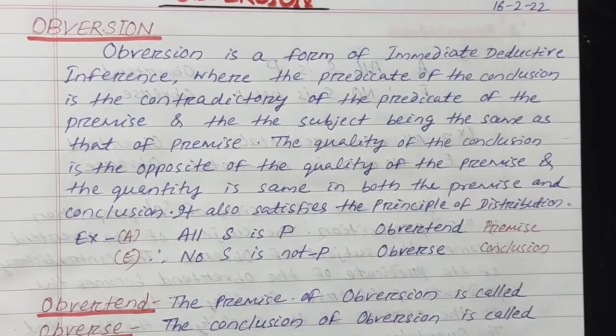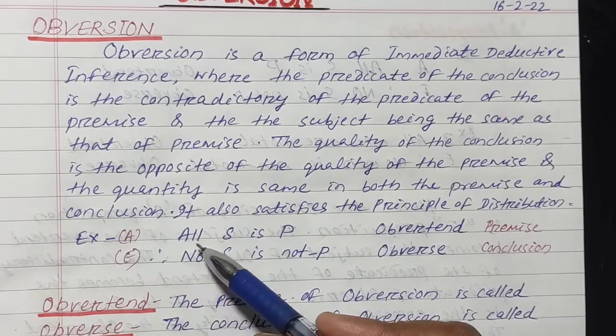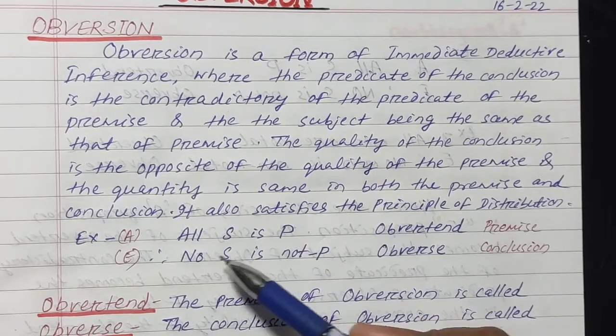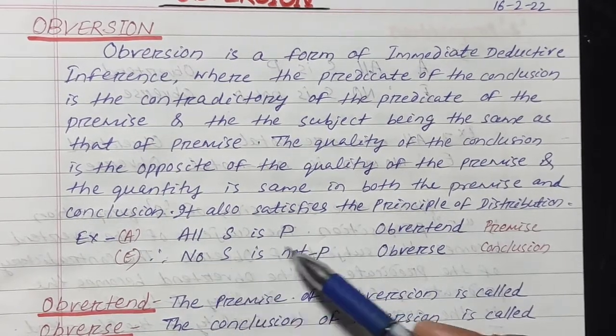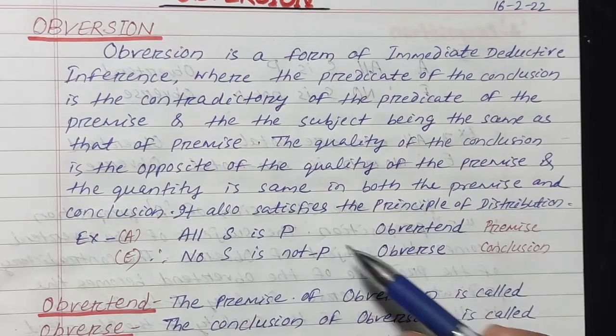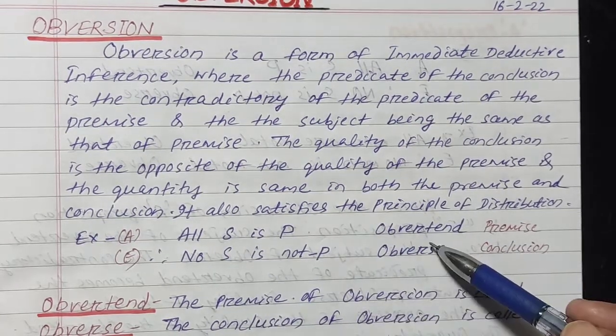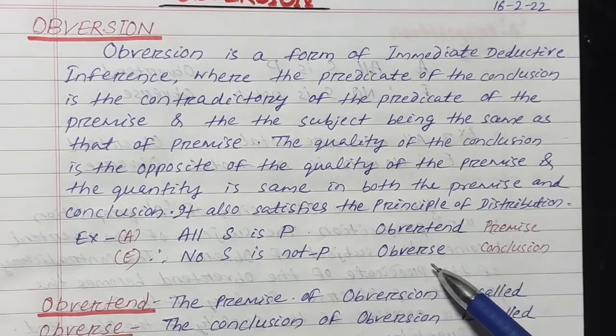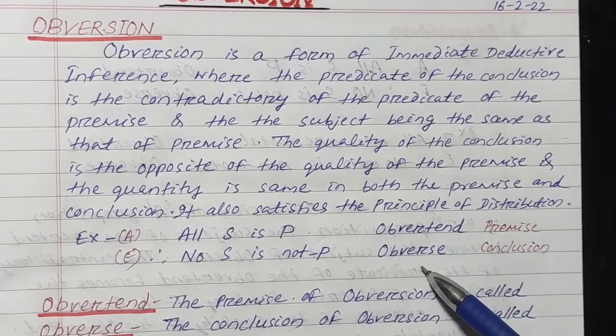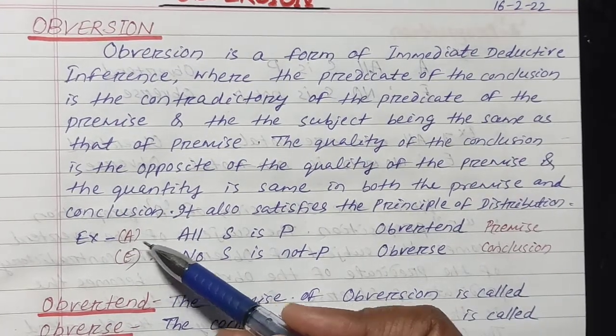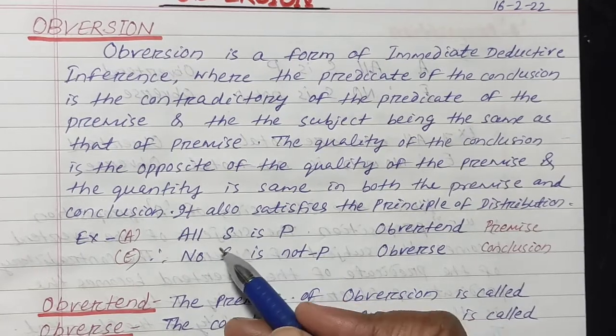Here I have taken an example. Here the example is all S is P. In this example it is the premise. The premise is called obvertend and the conclusion is called obverse. So in this example, all S is P.